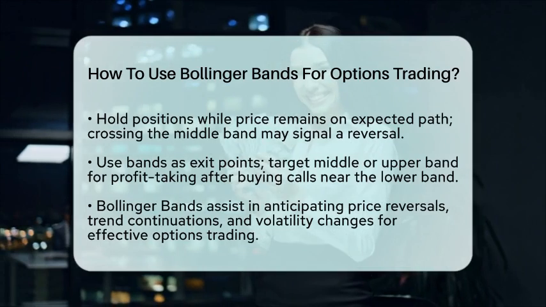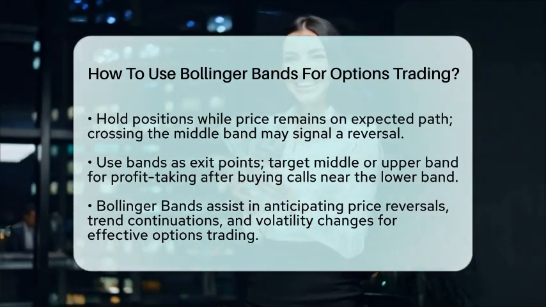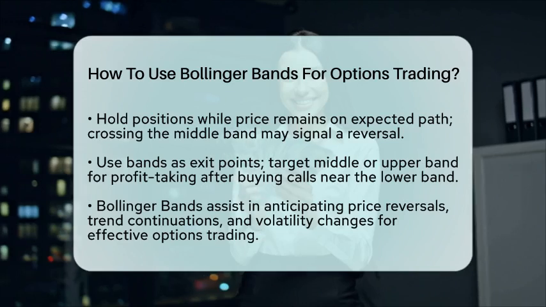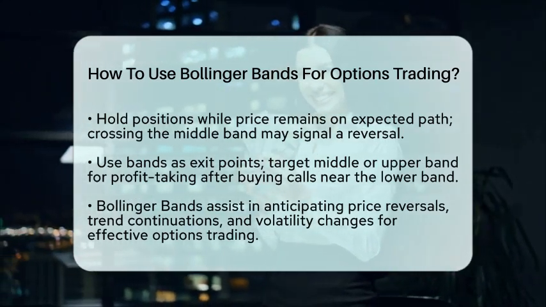Bollinger Bands provide options traders with a framework to anticipate price reversals, trend continuations, and changes in volatility. By combining these signals with appropriate options strategies, such as buying calls or puts near the bands, traders can align their trades with expected market behavior and manage risk effectively.